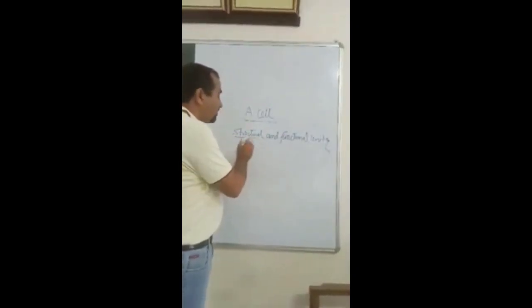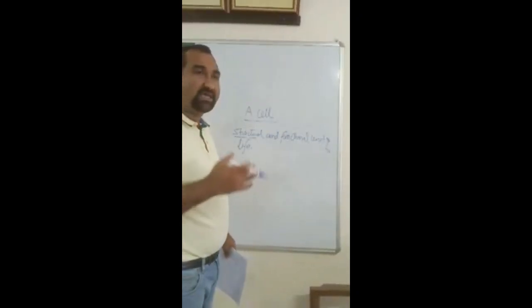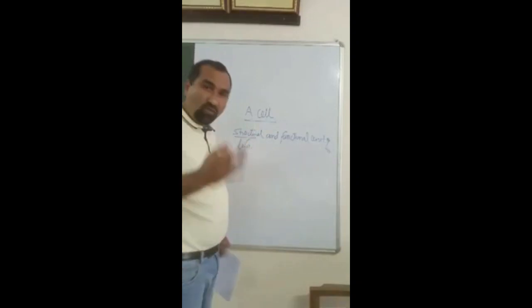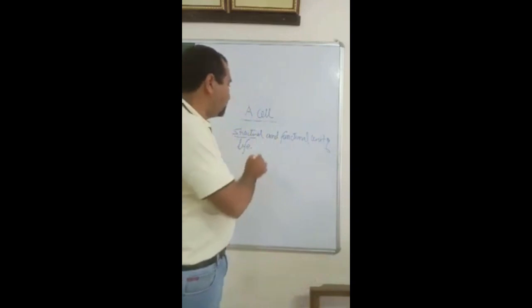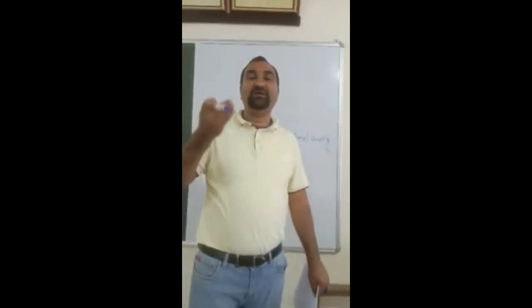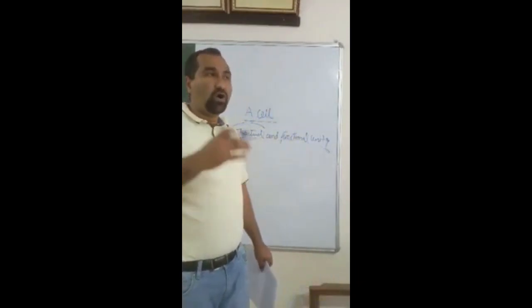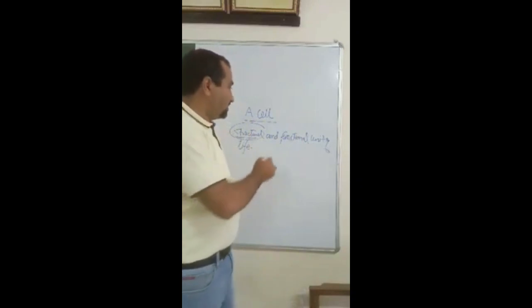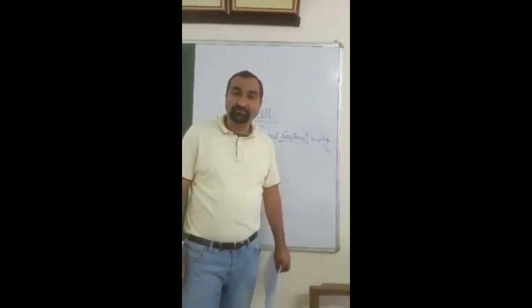So the complete body of an organism is made up of either one cell or millions of cells. So we call the cell the basic repeating unit, or basic structural unit, of an organism. And why do we call it a functional unit?